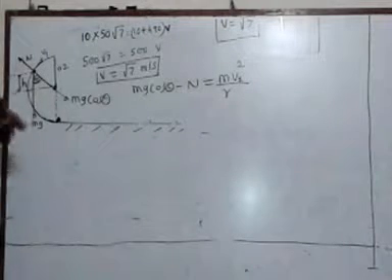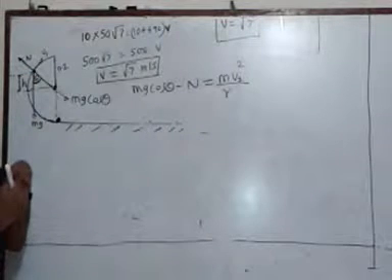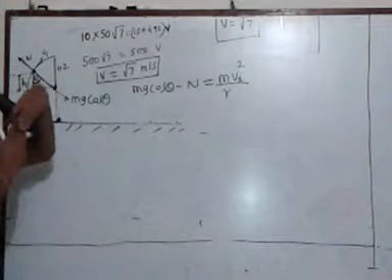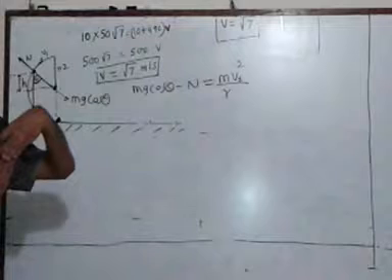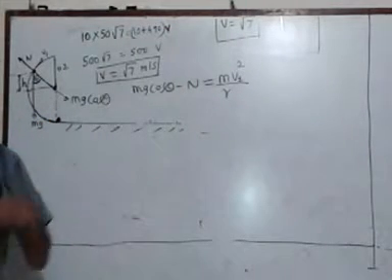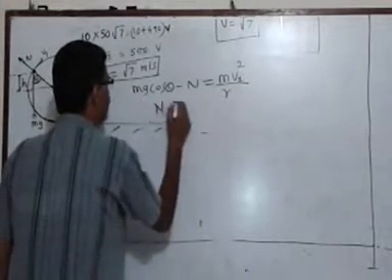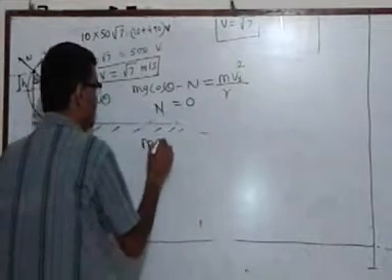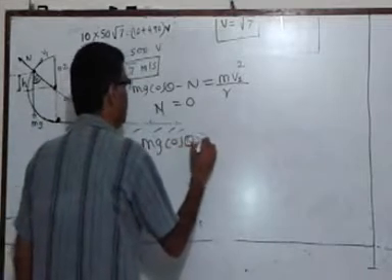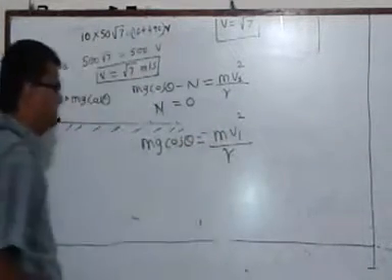When the system loses contact, there is no normal reaction. The normal reaction exists only till the two surfaces are in contact. The moment contact is gone, normal reaction has become 0. So if I put N equal to 0 here, I get mg cos theta equals m v1 square upon r.